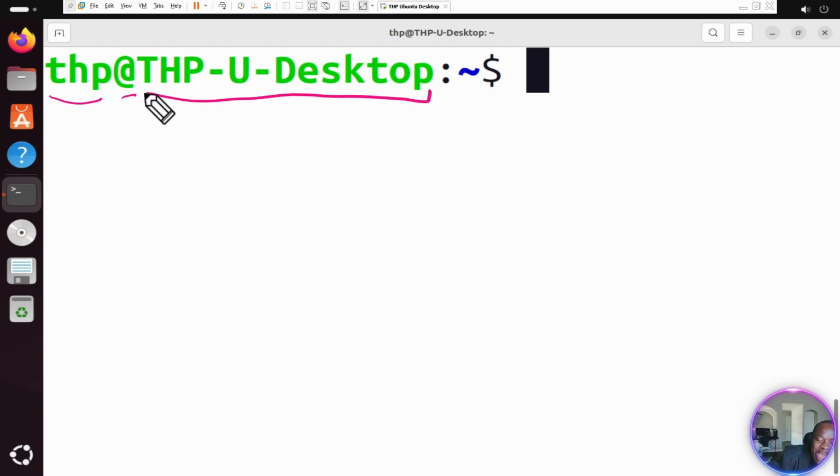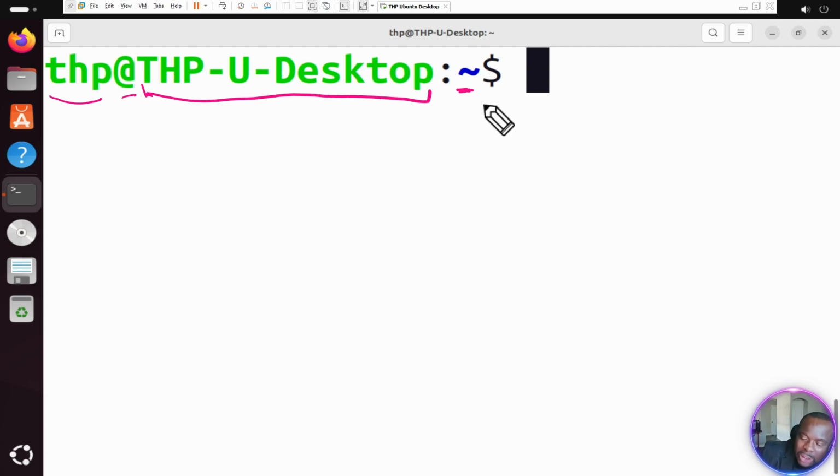This is the name of this Ubuntu machine we are working on. I named it when I was creating this machine. I call it THP-U desktop. That was the name I gave the machine. And then if you see this squiggly, it means I'm at my home. Don't worry about that. I will explain in another chapter when I start talking about permissions.